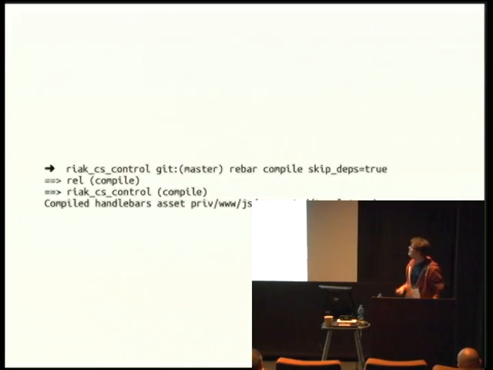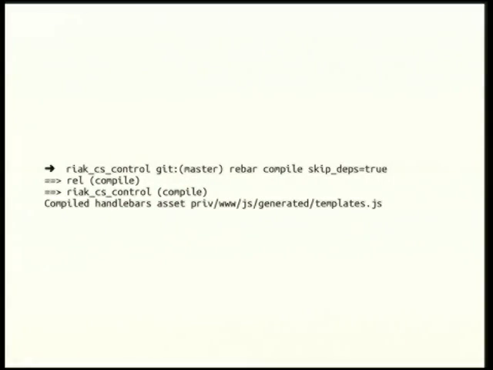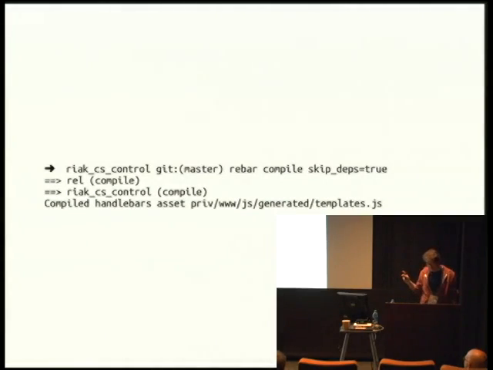And as you see, we run rebar compile, skip the deps, which just allows me to make the output a lot smaller. And we hit enter. All the Erlang's already compiled, so all you see is it compiled the handlebars asset, generated templates. You would have seen the concatenation in there, but that was already done, and I screwed up the slide.